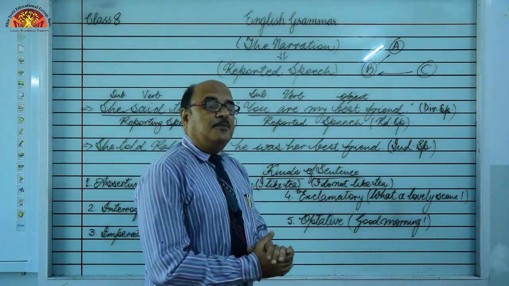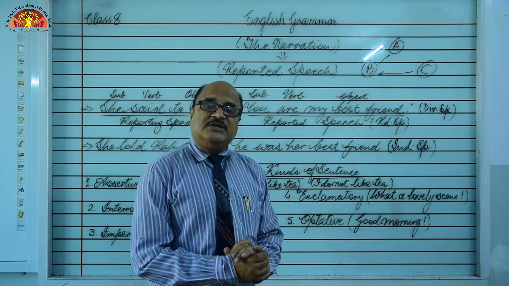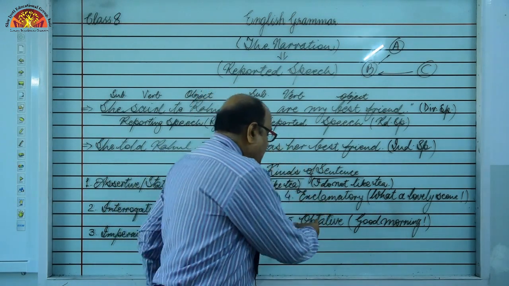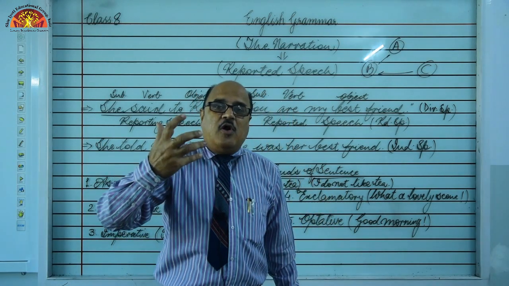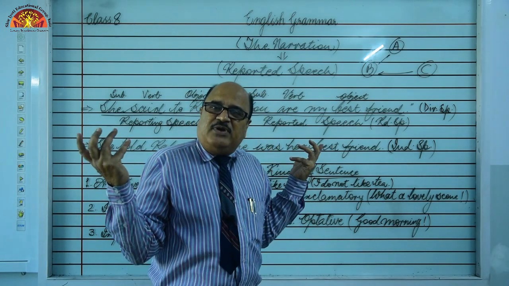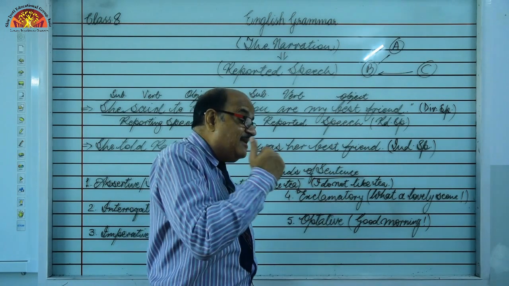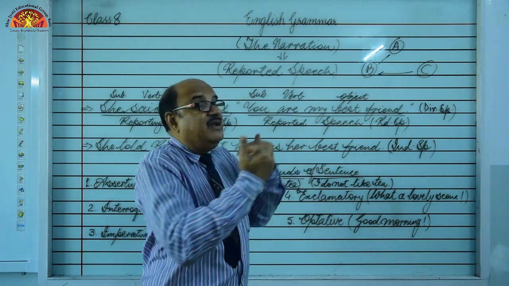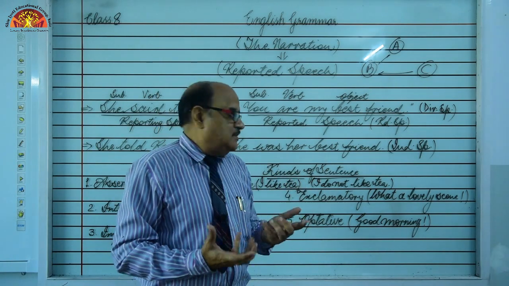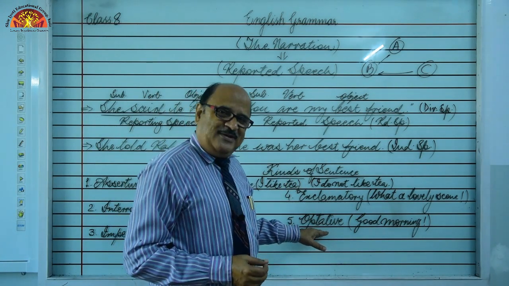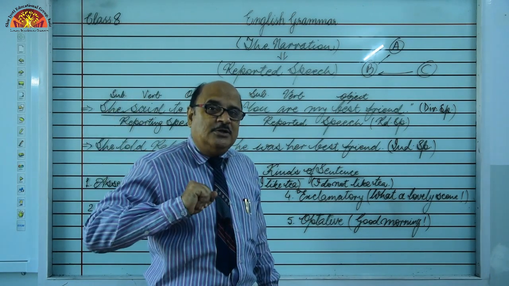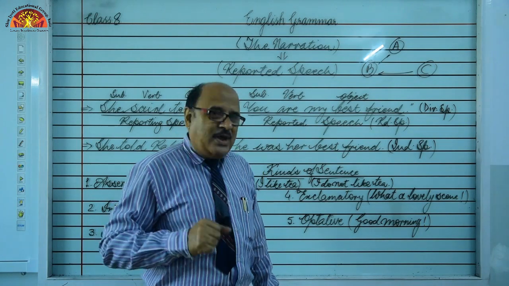Next is optative sentences. What are optative sentences? These are the sentences used at the time of meeting or at the time of leaving, when we are greeting someone or saying farewell.